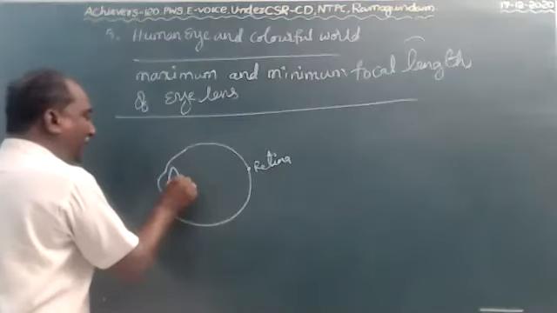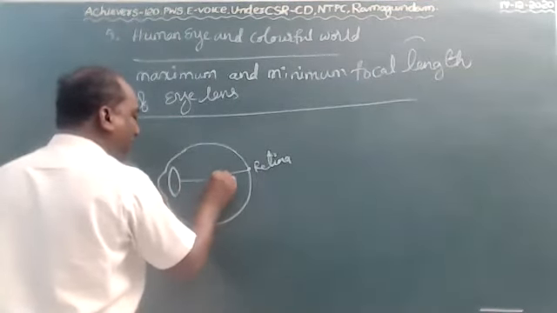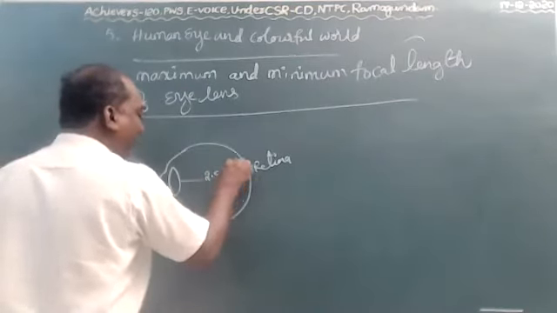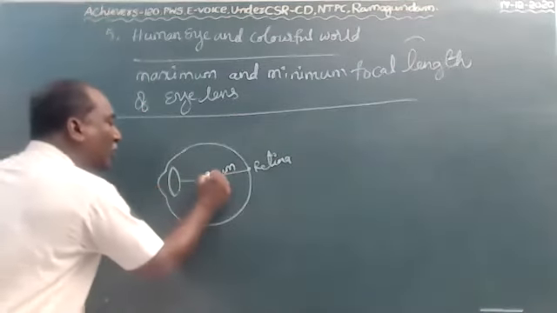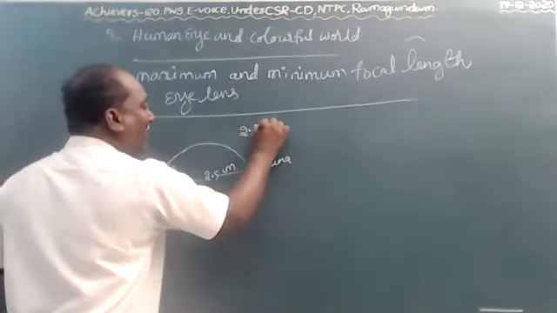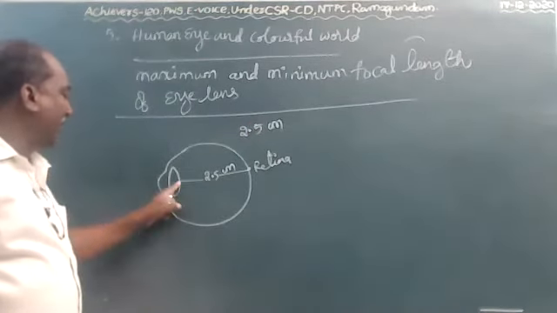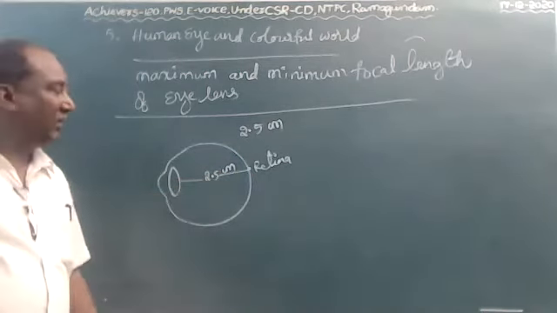The distance between the eye lens and the retina is 2.5 centimeters.